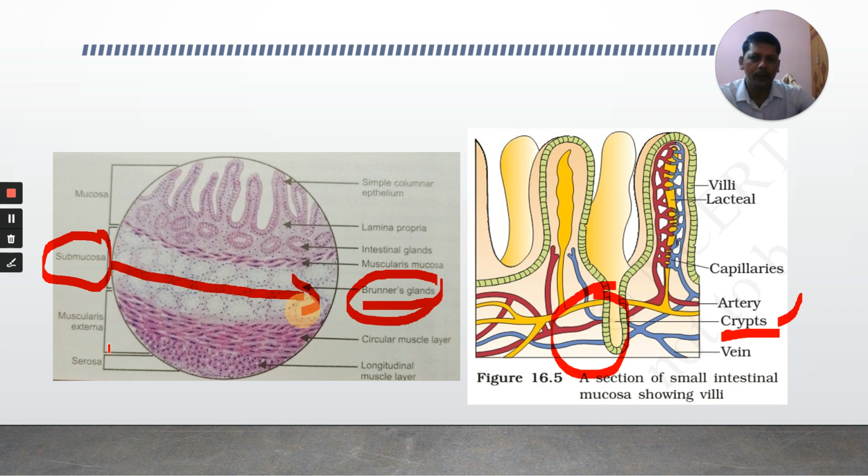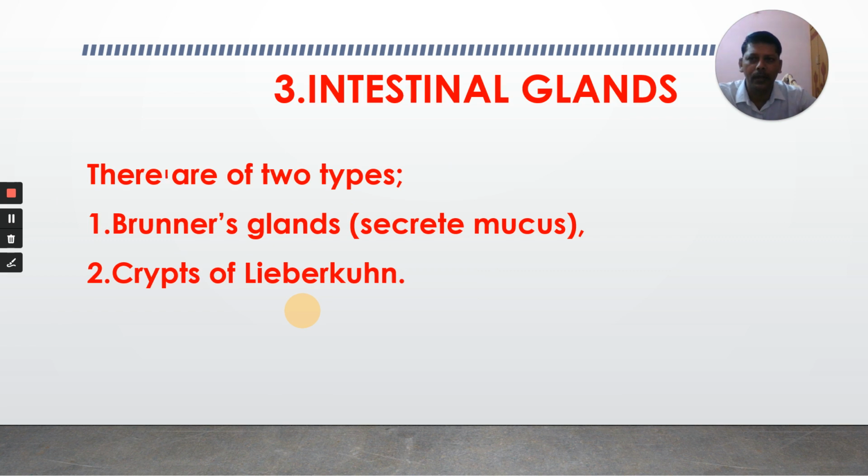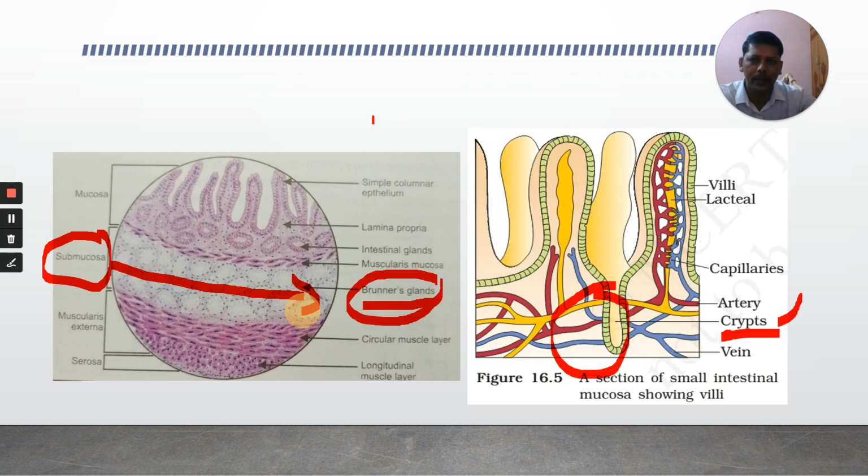Submucosa of duodenum has Brunner's glands, and also in this mucosa. Between the two villi, the mucosa goes down and forms a pit. These are called crypts of Lieberkühn. Brunner's glands and crypts of Lieberkühn together are called intestinal glands.